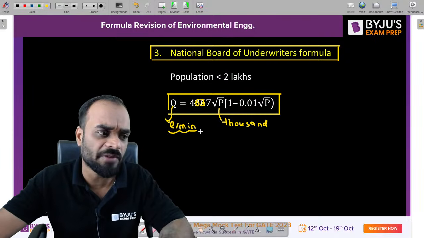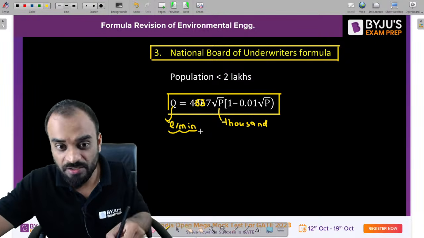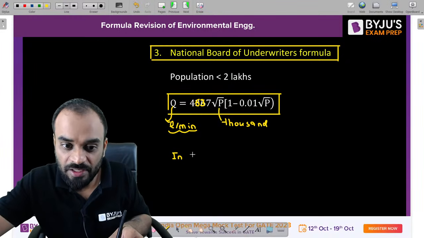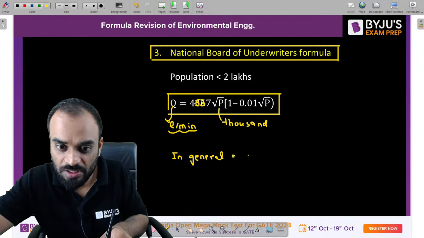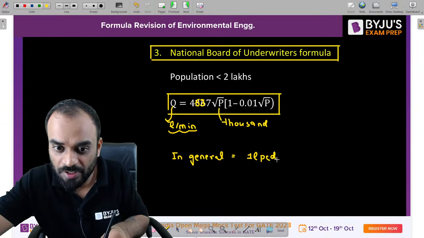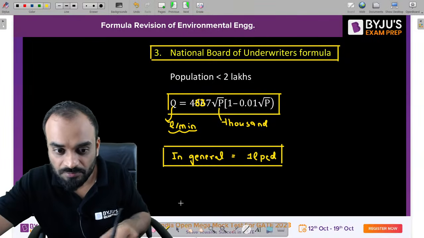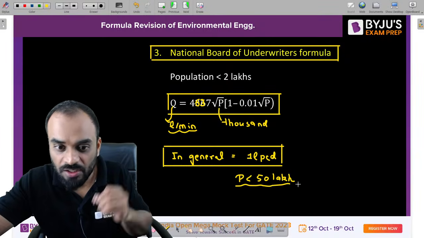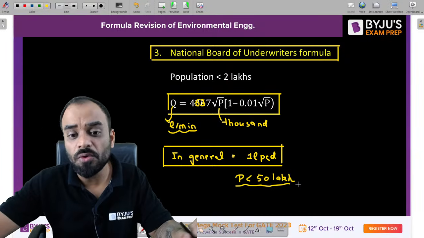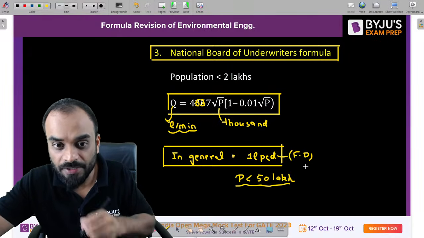Now let us suppose, guys, you don't have any value of fire demand. How much fire demand will I consider in general? In general, you can consider 1 LPCD, 1 liter per capita per day. You can assume this value if the population is less than 50 lakh. Clear? Okay.